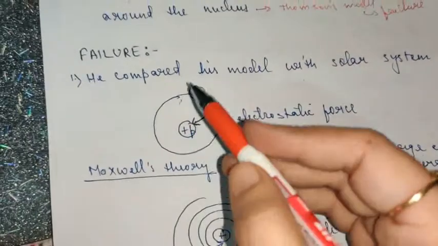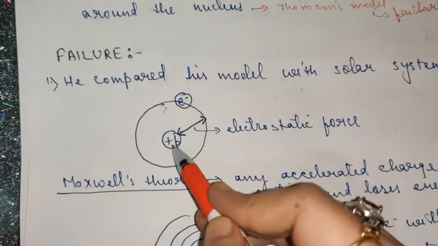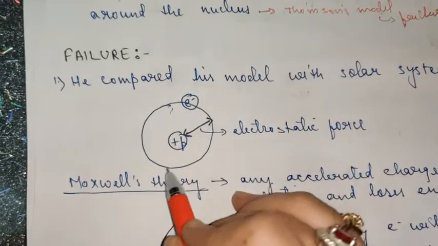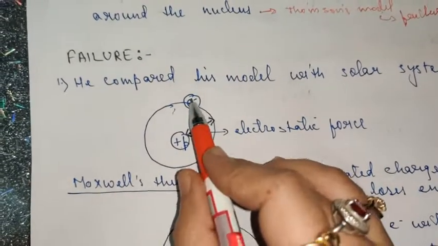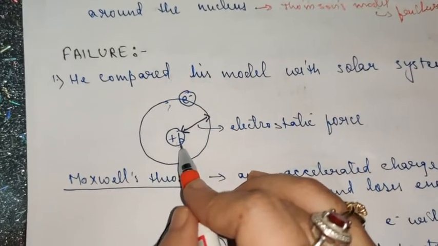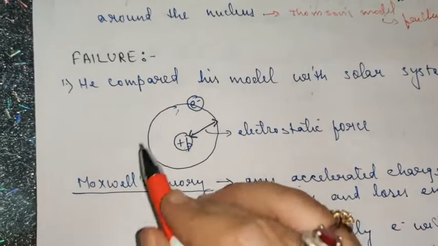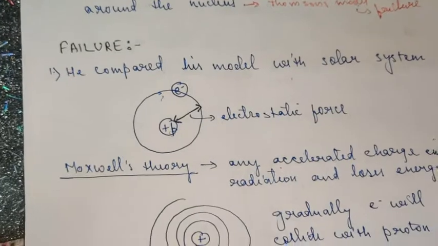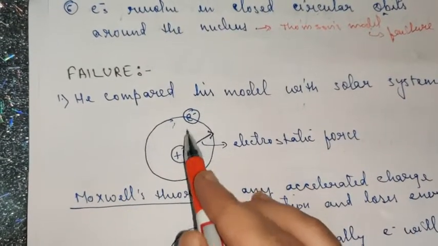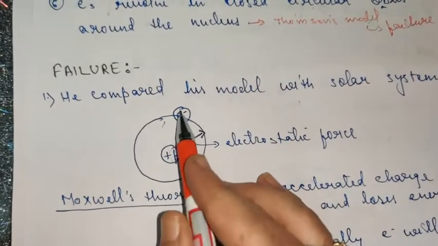Now if you see here, children, electron is a negatively charged body and proton is a positively charged body. When the electron is revolving around the nucleus, since at that time only proton was discovered, I have written proton only here. When electron revolves around the nucleus, what happens? Only and only there exists an electrostatic force between the two oppositely charged particles.